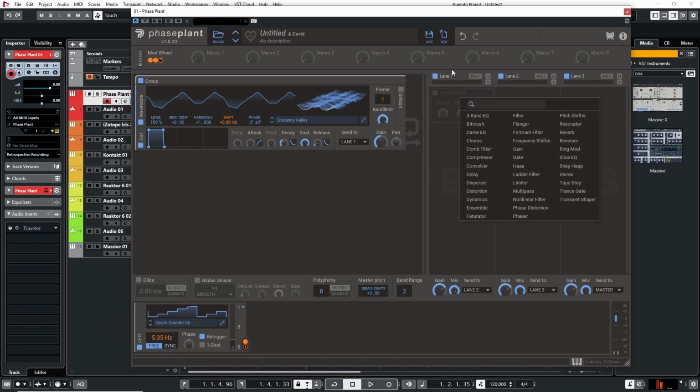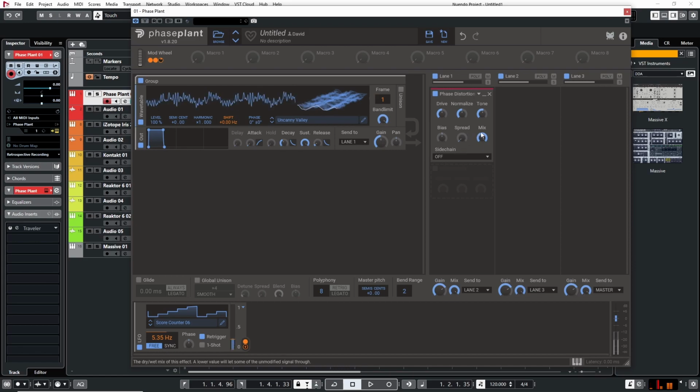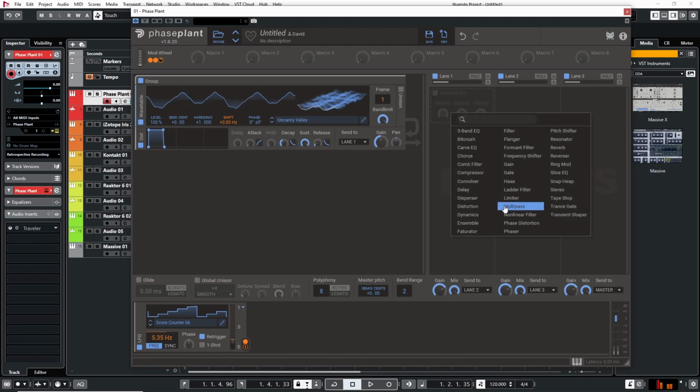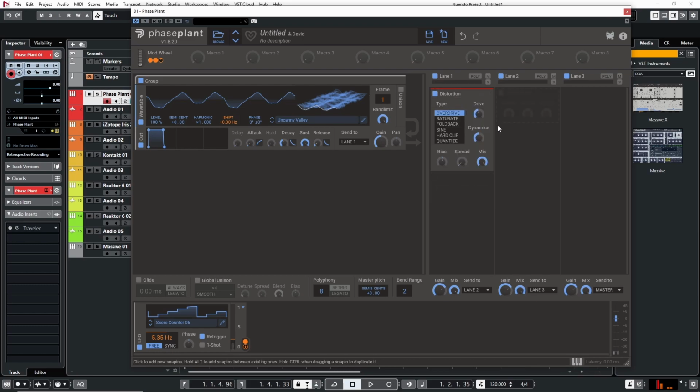Next thing I'm going to do is I'm just going to add, let's say, a distortion here. This is a phase distortion. I might end up using it, might not. Actually, I think I'm just going to go for a regular distortion. And I might increase the mix amount as I go up. So let's try that.